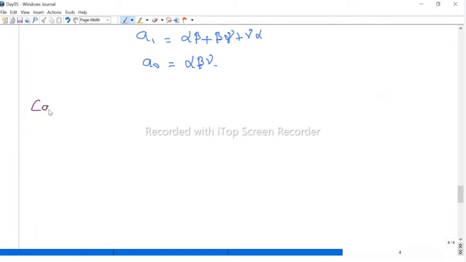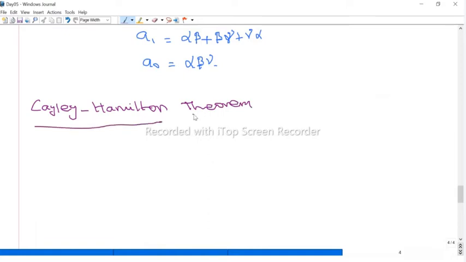The Cayley-Hamilton theorem says that if you take any square matrix, we already know that it has a characteristic polynomial. If you replace x by that matrix, it is always satisfied.